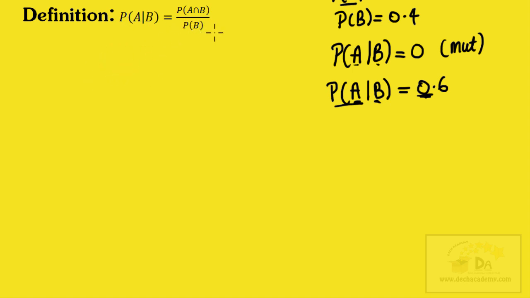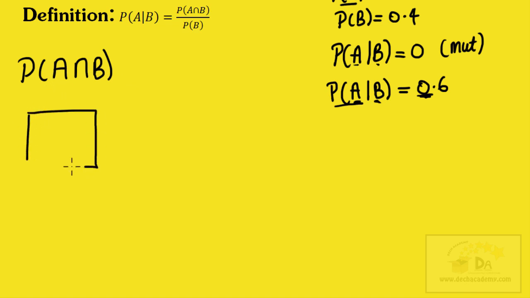Now, if you just accept that this equation is true, let me just stress that this means probability of A and B occurring. So we're saying the probability of two events occurring. For instance, saying the probability that James buys milk and James buys water, something like that. That's what this means. If you know set theory, you know about intersections. You can have this as an event, for instance, and this is another event. Their intersection is what's represented by this expression here. But that's not our main focus here.